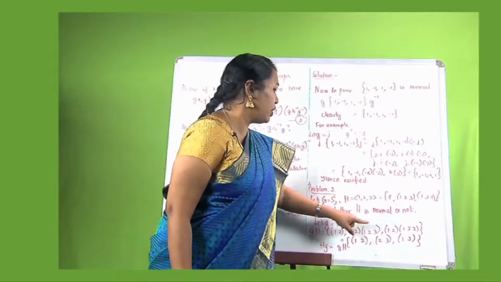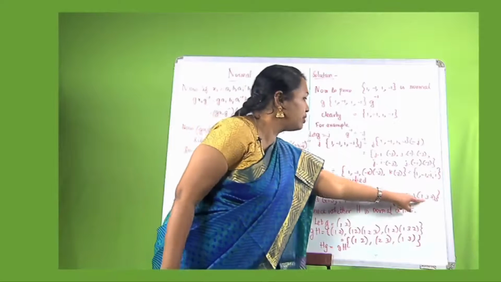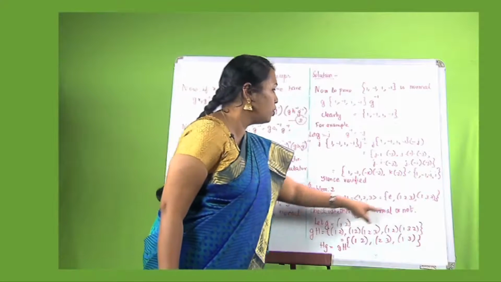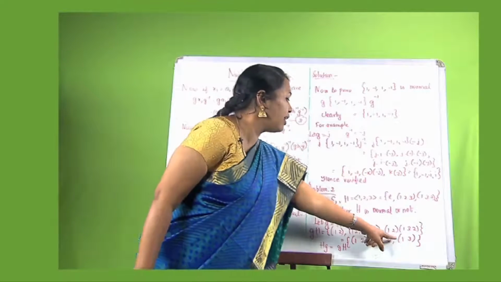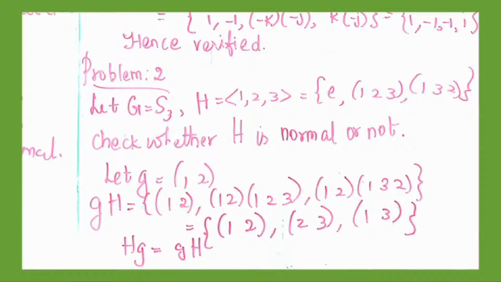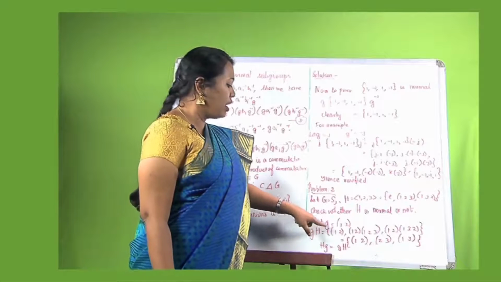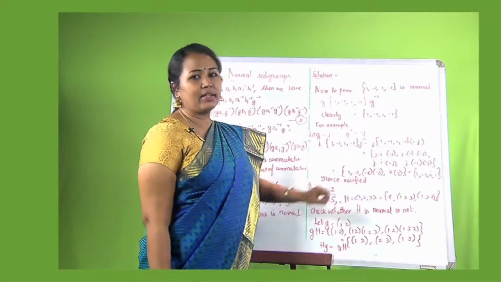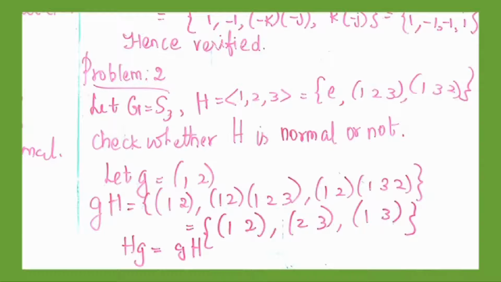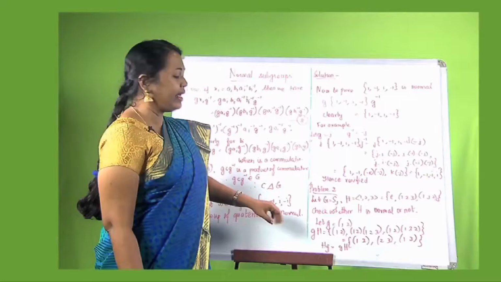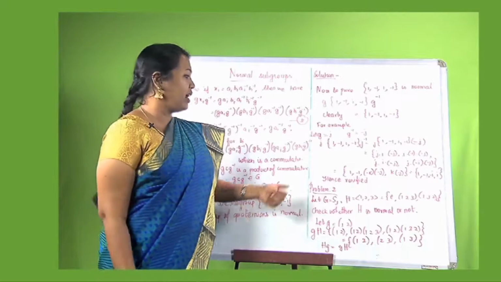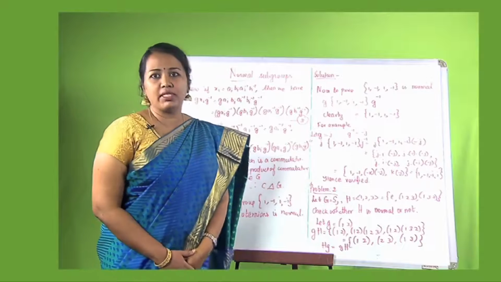The second time, when we are doing the product of (1 2) with (1 3 2), we can see that 1 goes to 2 and 2 goes to 1, and therefore we will arrive at (1 3). Similarly, when we are doing it for Hg also, we will arrive at the same values, that is (1 2), (2 3), (1 3), these permutations. So clearly Hg is equal to gH, and we have proved that H is a normal subgroup.